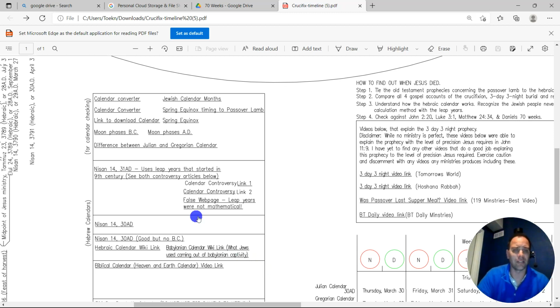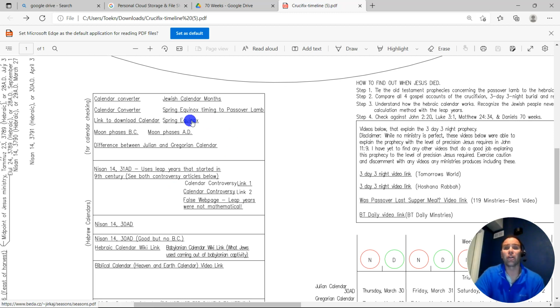I'm going to show you 31 AD, where it was not a leap year, and we're going to apply the Hebraic method, and you'll see how it does not match the calculation method, and you'll see why the calculation method is problematic.